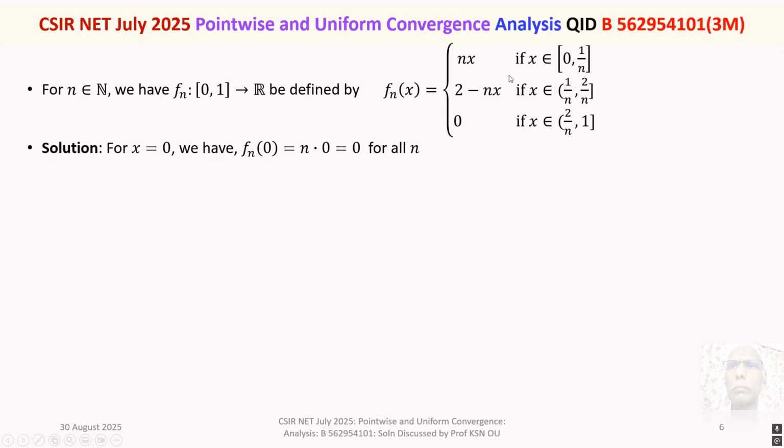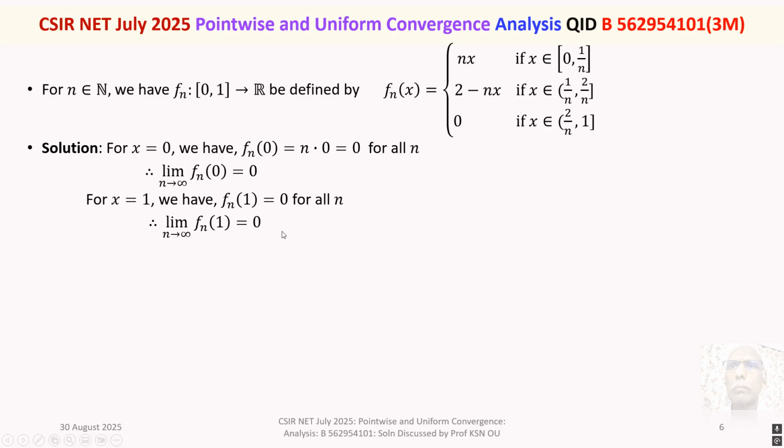Fn of x is nx, x is 0. Fn of 0 is 0. N times 0 is 0 for all n. Therefore, limit n tends to infinity of Fn at 0 is equal to 0. For x is equal to 1, it falls in the third interval, where Fn of x is 0. So, for x is equal to 1, we have Fn of 1 is 0 for all n. And therefore, limit n tends to infinity of Fn of 1 is 0.